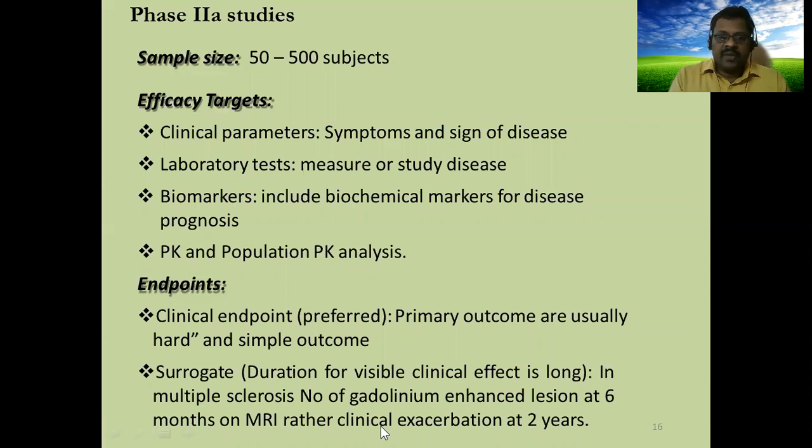So in multiple sclerosis, the number of gadolinium enhanced lesions at 6 months on MRI, rather than clinical exacerbation at 2 years. These are some examples that explain how much duration we should normally wait in some special procedures.